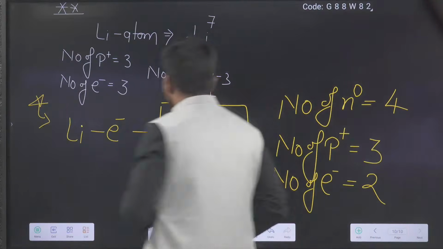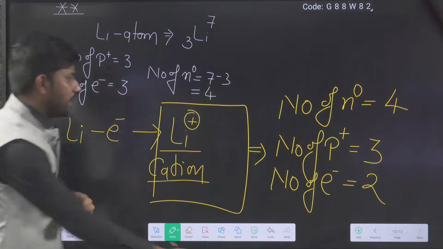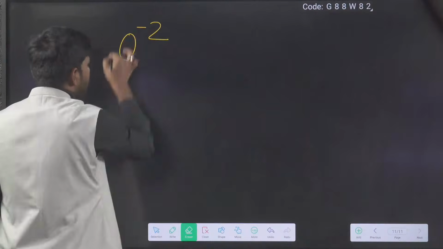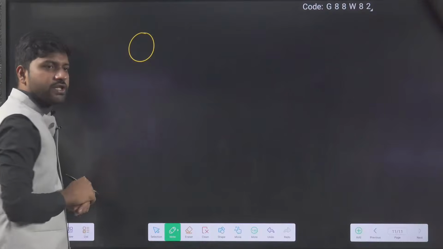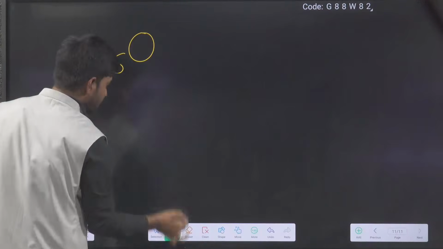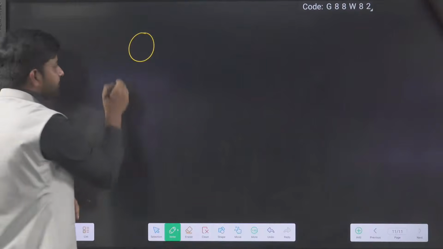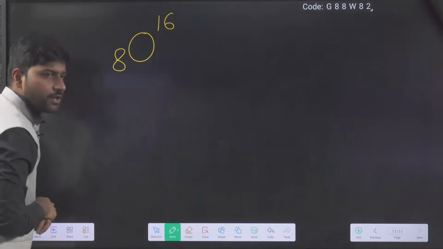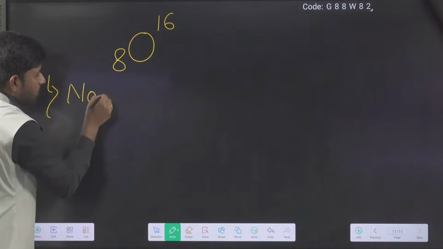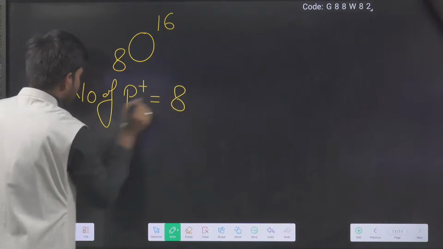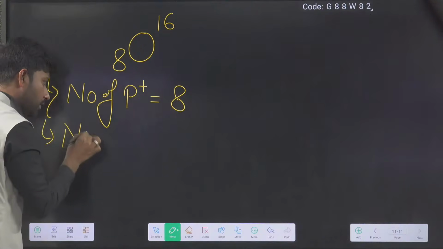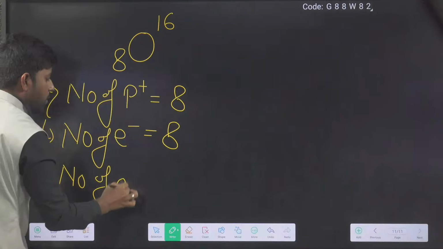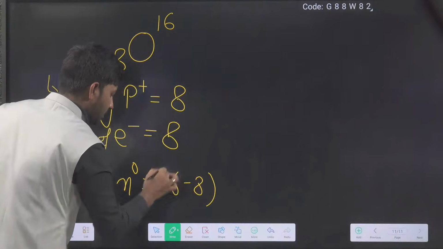Okay. Similarly, now we are going to discuss one negative ion. Think about O minus 2. But before discussion about O minus 2, first take the neutral atom O. What is the atomic number of oxygen atom? 8. Mass number 16. Very good. So now number of protons 8. And it is neutral, so number of electrons also 8, and number of neutrons equals 16 minus 8 equals 8.